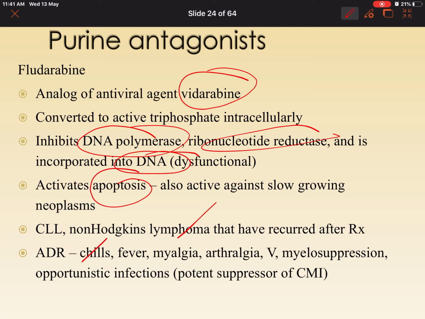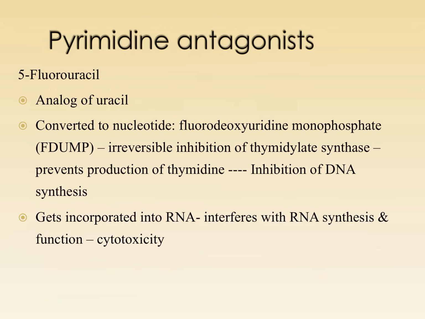What are the adverse effects? Common adverse effects like vomiting, nausea, fever, chills are going to be there. Because this is more commonly used as a suppressive agent for cell-mediated immunity, they are going to cause opportunistic infections. Coming to the next, pyrimidine antagonist.